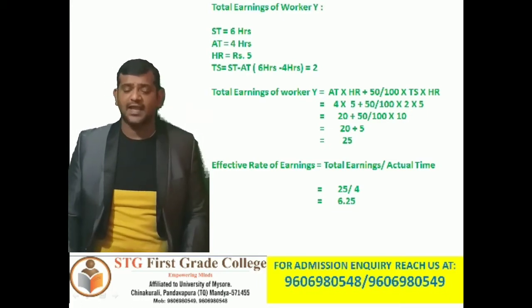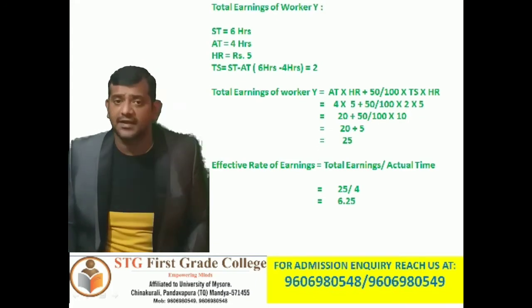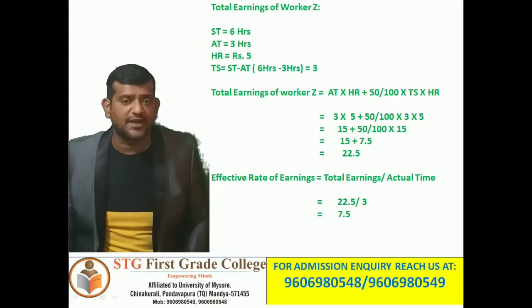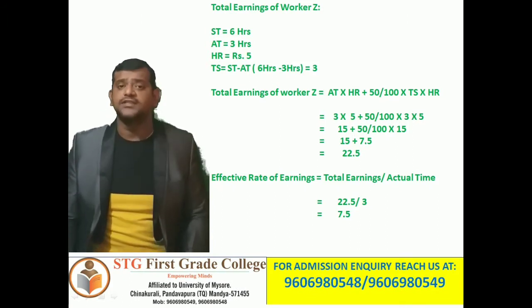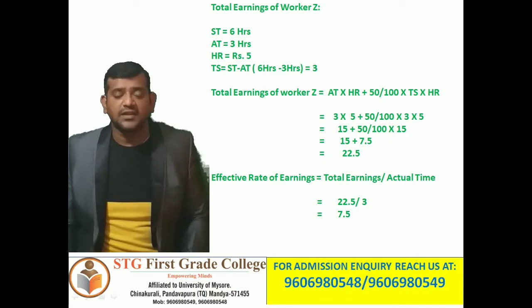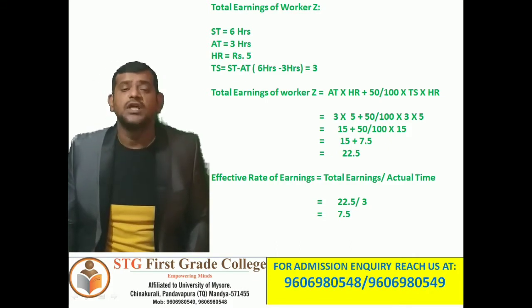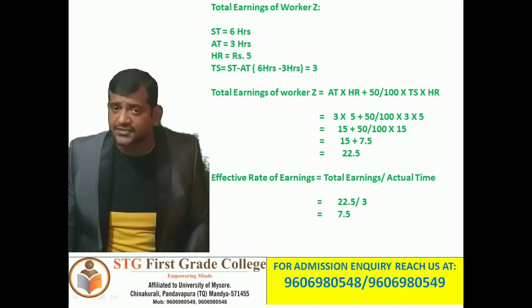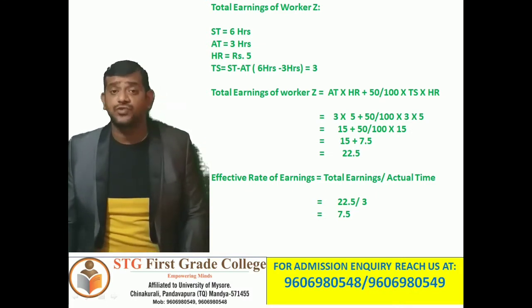So next we are calculating the same for total earnings of worker Z. So standard time for worker Z is 6 hours, actual time taken by Mr. Z is 3 hours, hourly rate rupees 5. Time saved equals standard time minus actual time. So that is 6 hours minus 3 hours, which equals 3 hours.